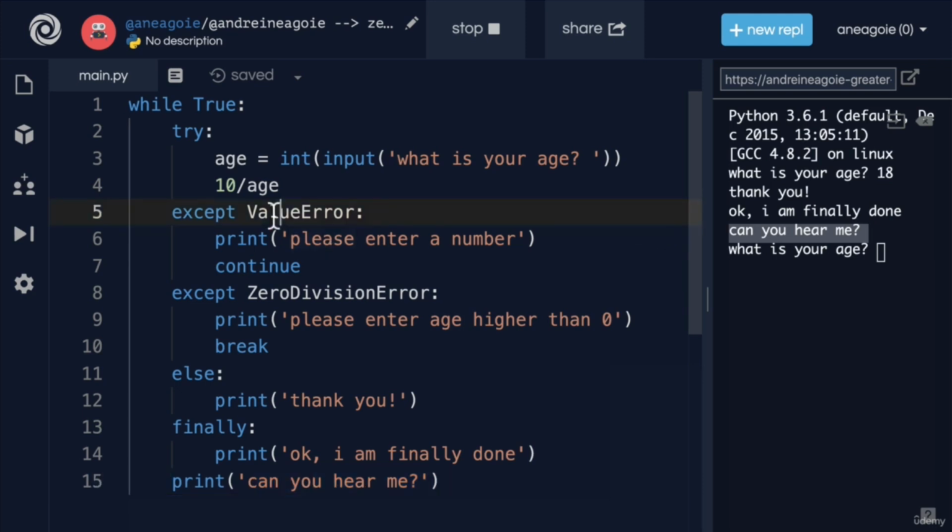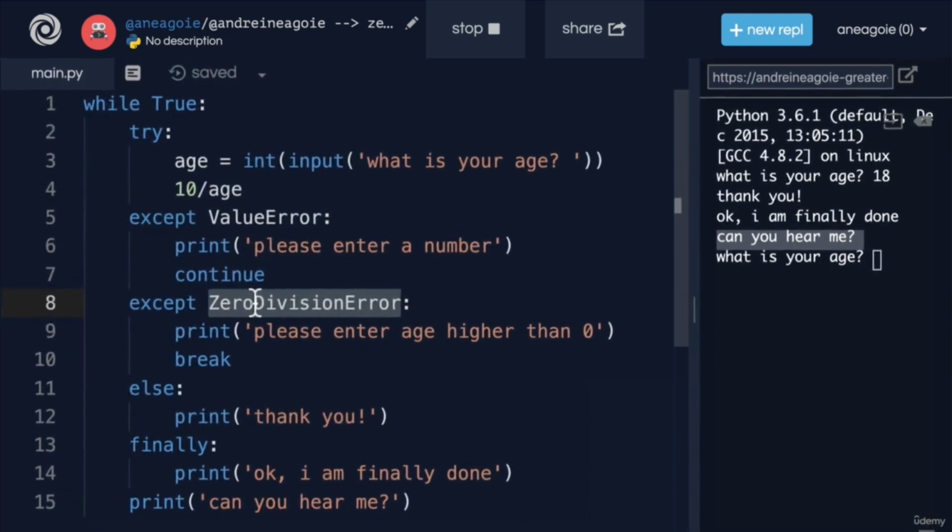So we've just created a program that isn't going to error out, hopefully, at least with value errors and zero division errors. But sometimes errors and exceptions can be so severe that we do want to stop our programs from running. We do want to catch them like this with the except block, but at the same time, also stop whatever the program is doing.